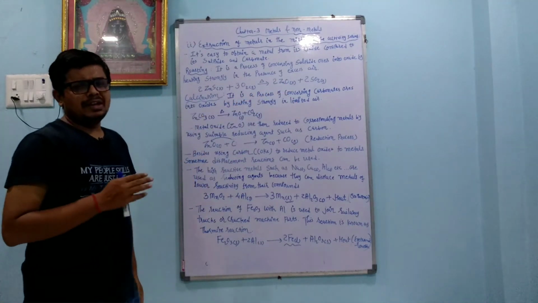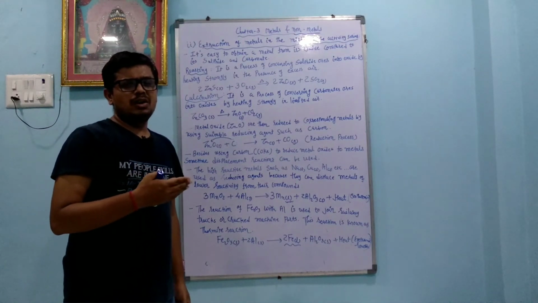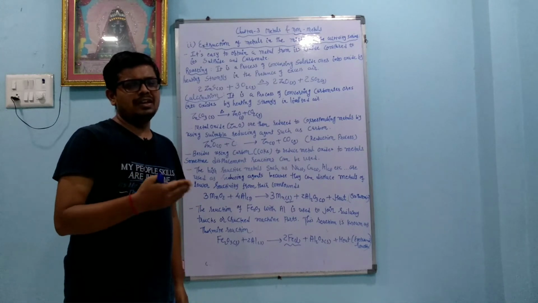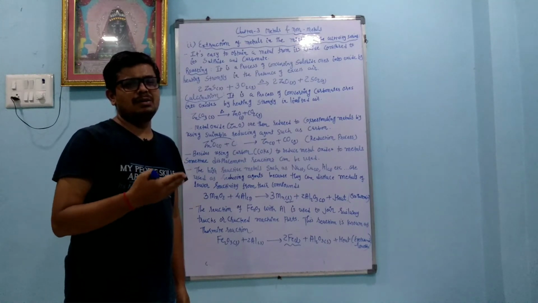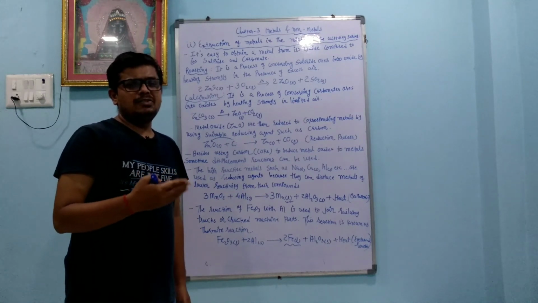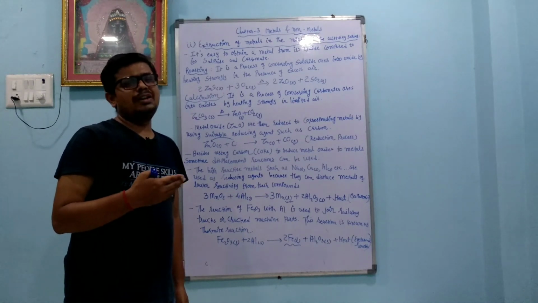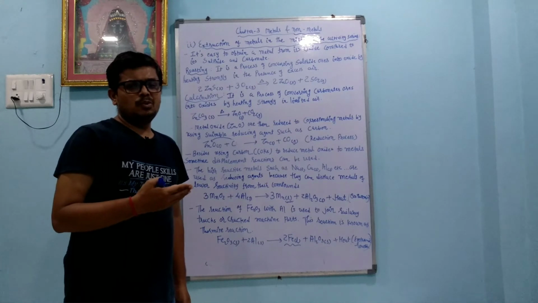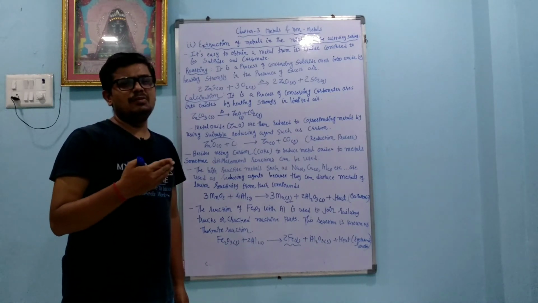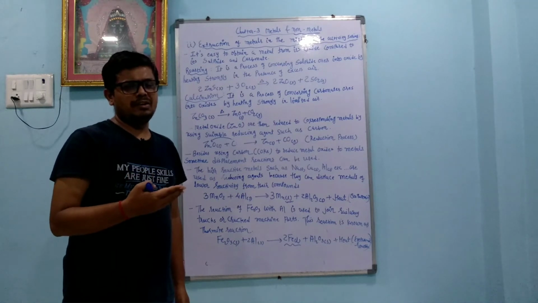Calcination process. Calcination is used to convert carbonates into oxides, like sodium carbonate to sodium oxide, calcium carbonate to calcium oxide, magnesium carbonate to magnesium oxide, zinc carbonate to zinc oxide, or it is used to remove the volatile impurities from the ores or minerals. Now think, what is volatile? Volatile means which easily converts into the gaseous form. They are called volatile impurities.